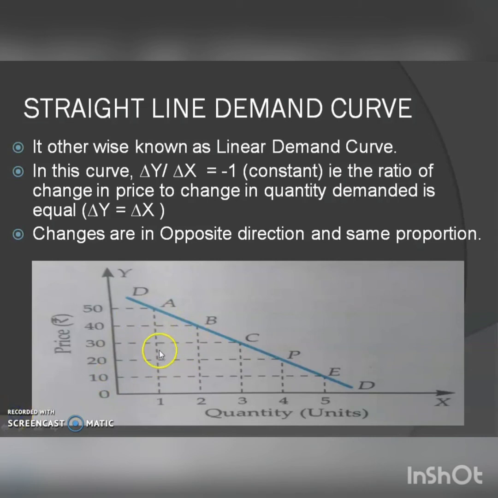Here you can see a diagram. Here the slope of the demand curve from A to B is the same as B to C, and it's the same as C to P, and also the same as P to E. So throughout this diagram the slope is constant, or the slope is the same. The distance between each point is the same. So it is a linear demand curve, otherwise known as a straight line demand curve.